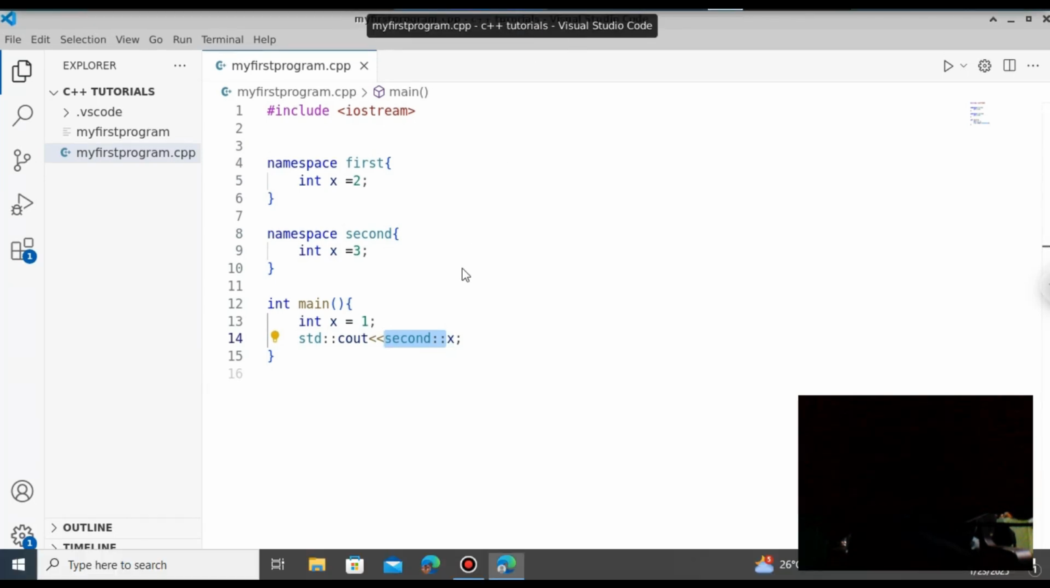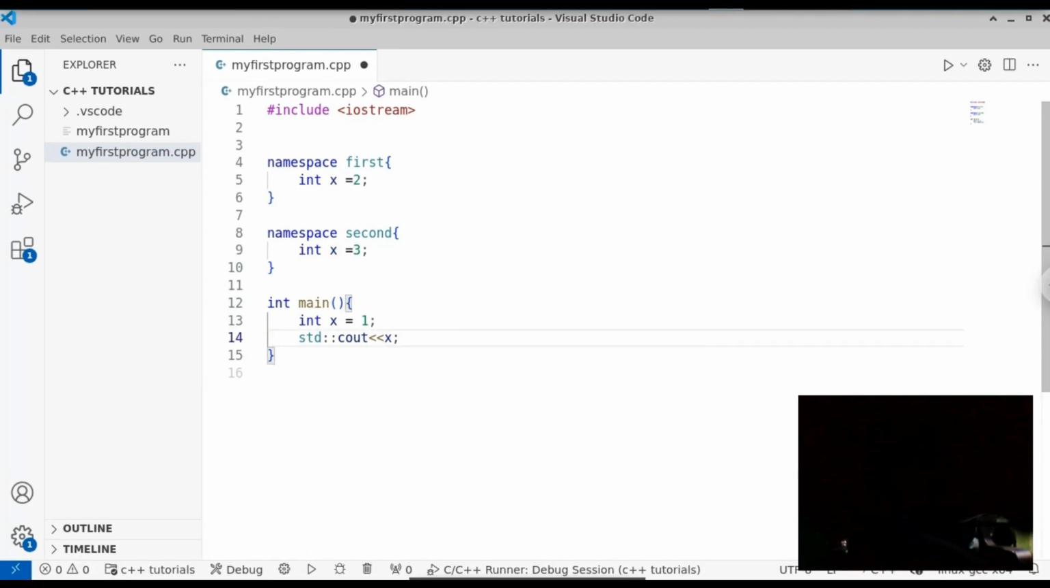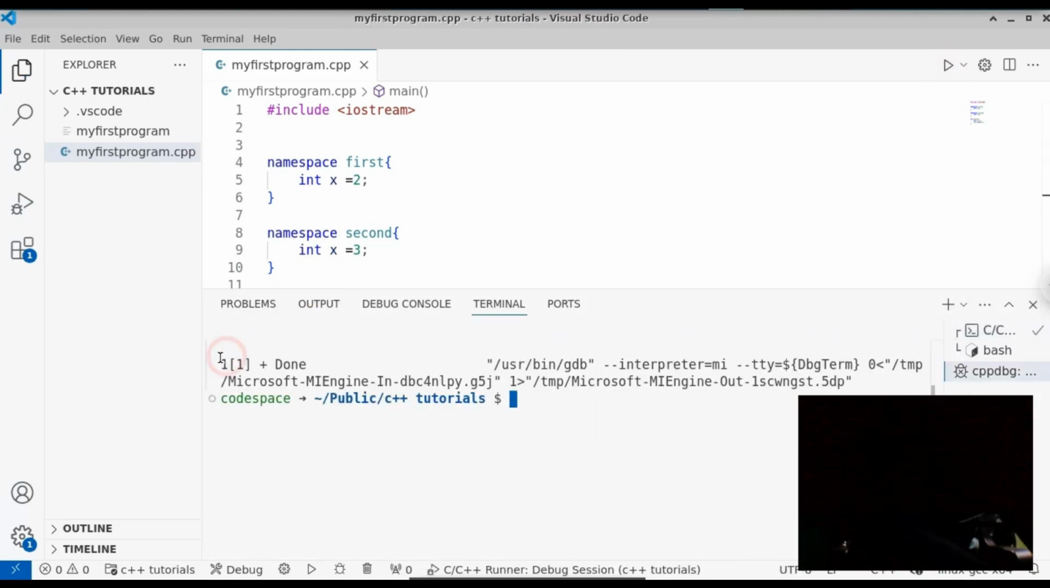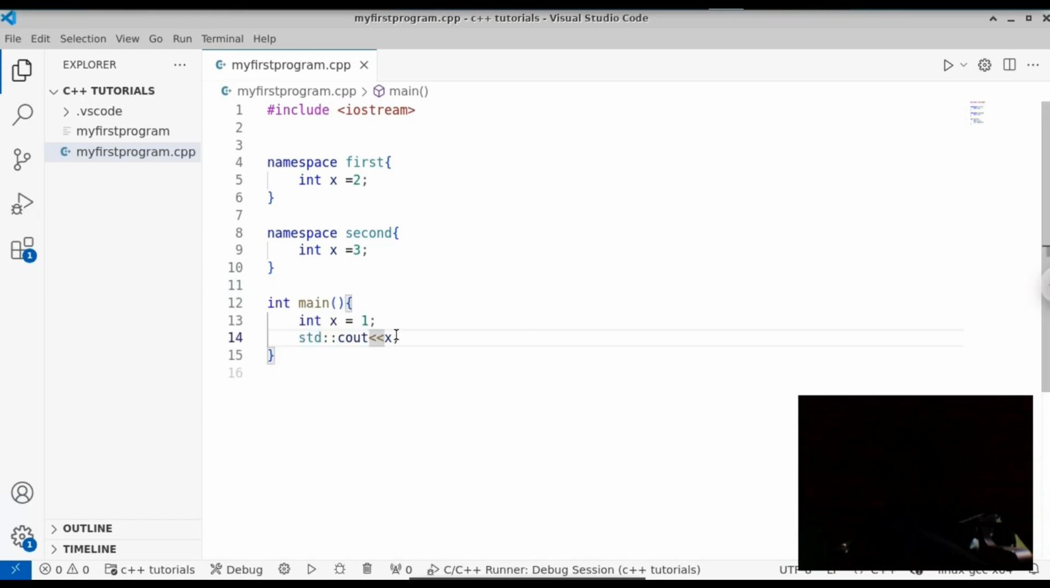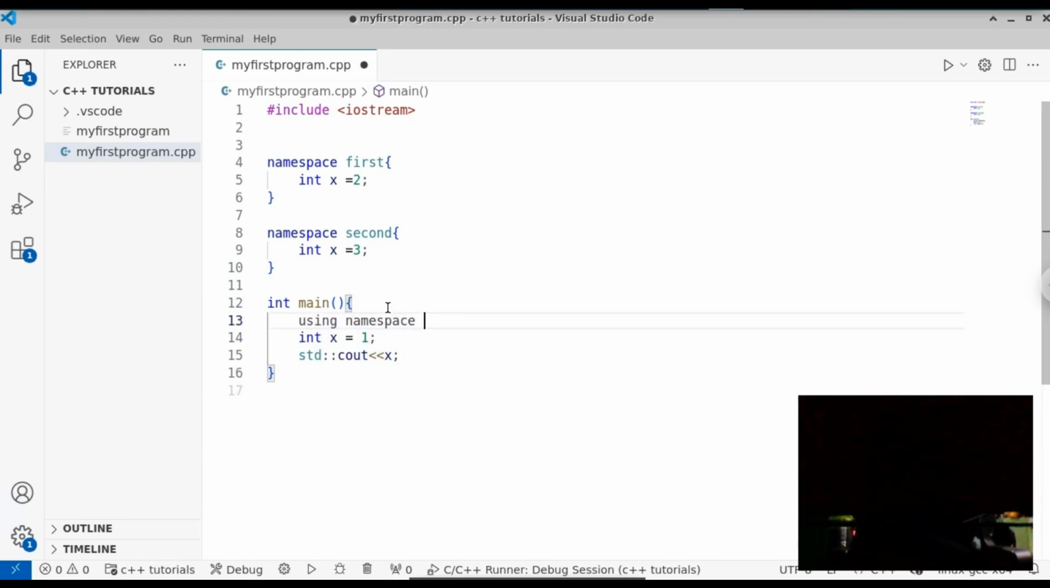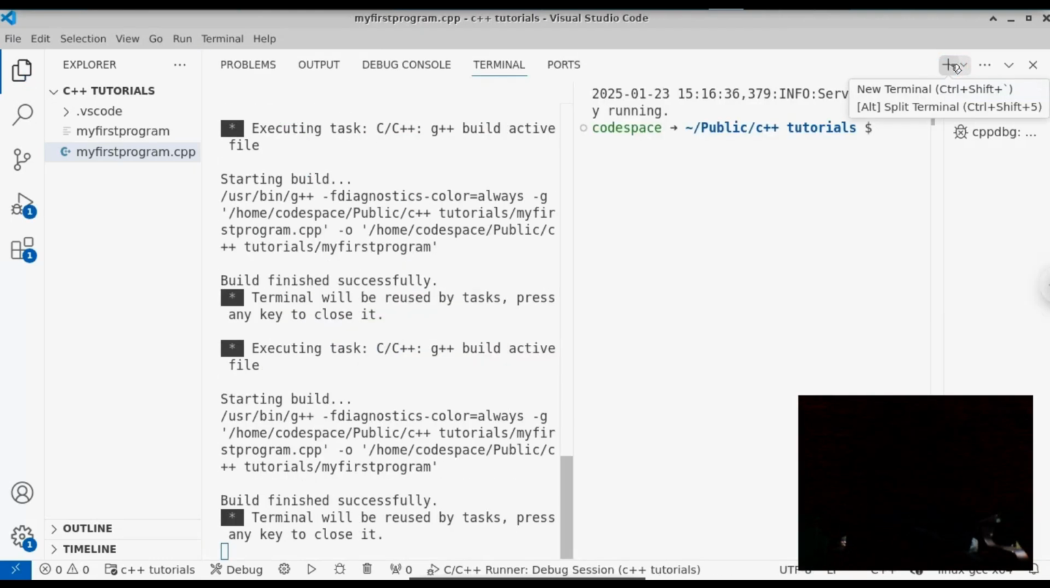If you remove this and you run this function with the normal x, you will get the default namespace, that is the value 1. So the main function will use the default namespace. But if you don't want to use it, you can use a keyword like using namespace first. Now with the help of this statement, if you run this file now, you can see that we get value 2 for the x.